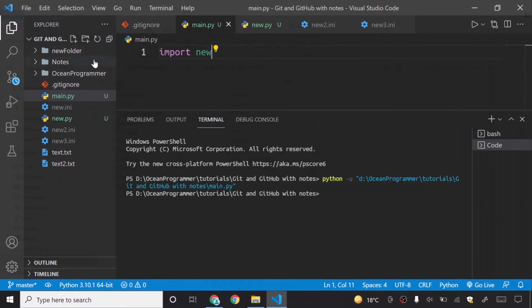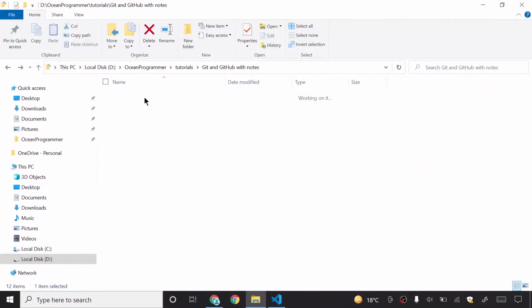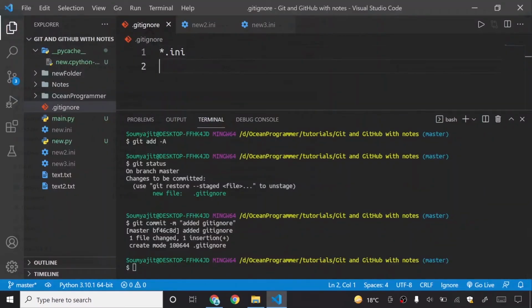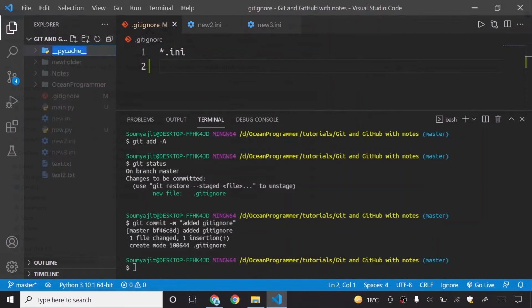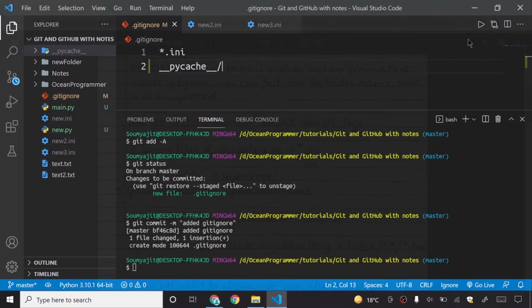You will see a __pycache__ folder auto generated here. Python generated this __pycache__ folder, and inside it there is a .pyc file. You need to ignore this __pycache__ folder. So what I will do is I will just copy this name and paste it here, and I will put a forward slash since it is a folder. If you want a folder, then you will put a forward slash, else you will put only the name.